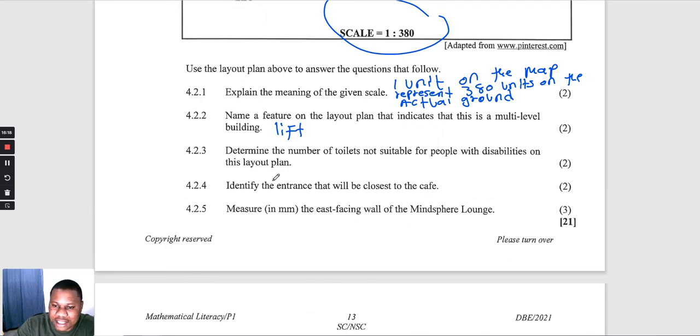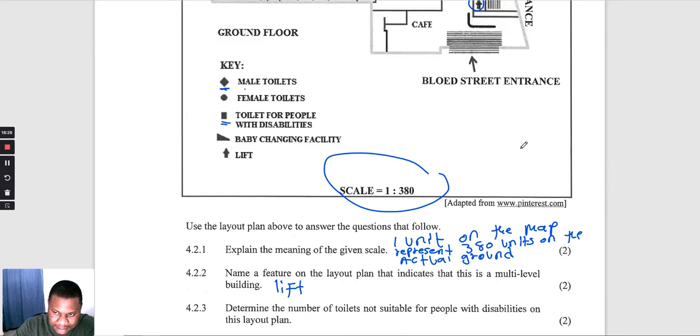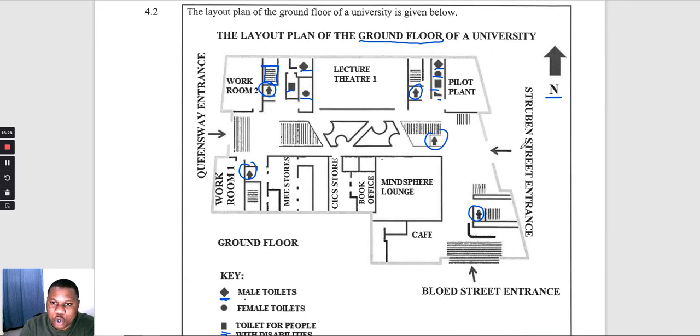Okay, they say determine the number of toilets not suitable for people with disabilities. So we are going to count the number of toilets that we have here, and we exclude the toilets for disabilities, because those are suitable for people with disabilities. So now we need the toilets that are not suitable.